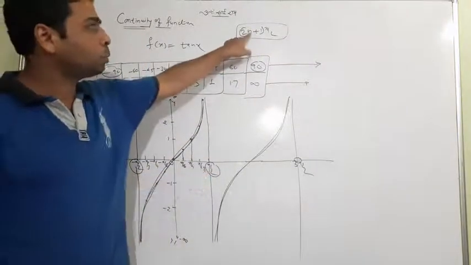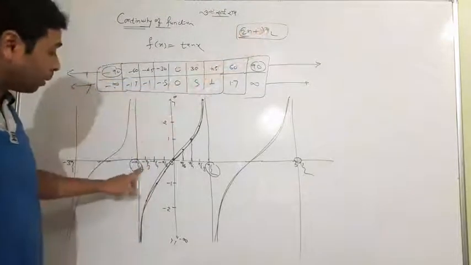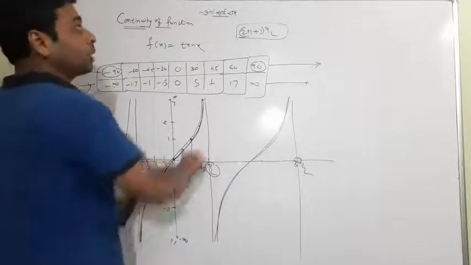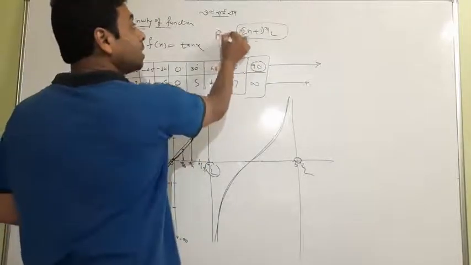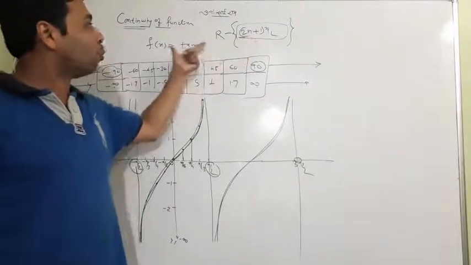Put n equal to minus 1: so minus 2 plus 1, minus pi by 2. This minus pi by 2 is a point where the function is not continuous. So I would say that the function is continuous except at these points, meaning R minus this set. And this is none other than the domain of tan x.